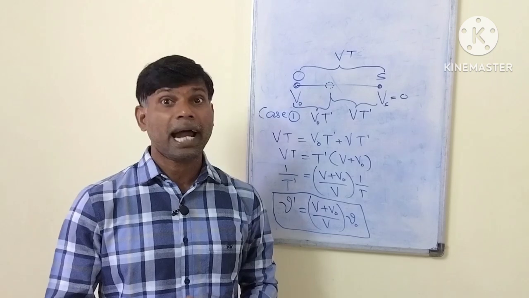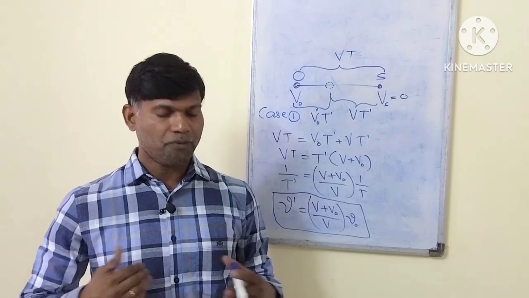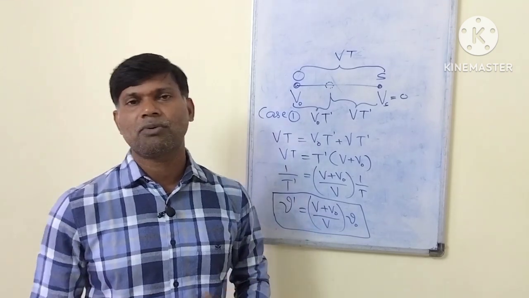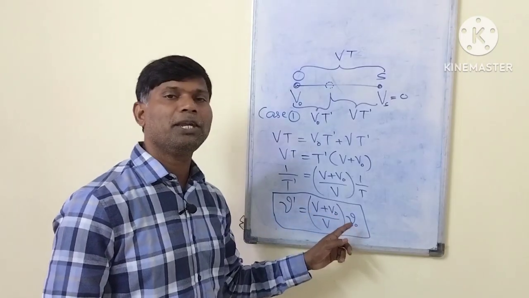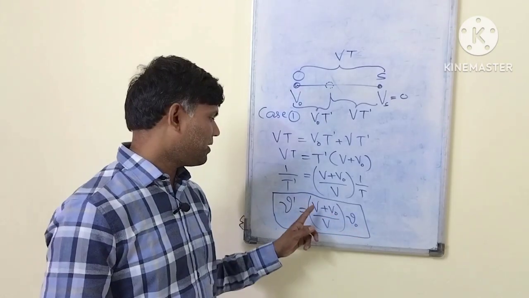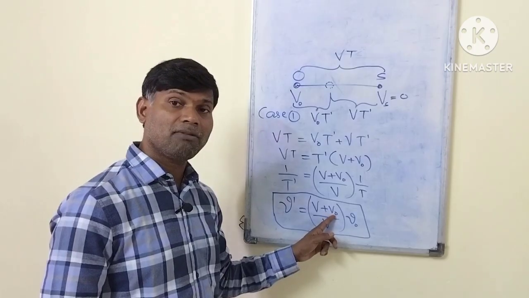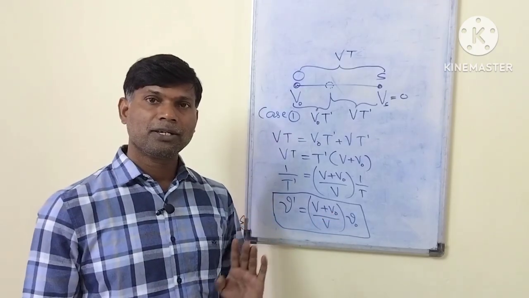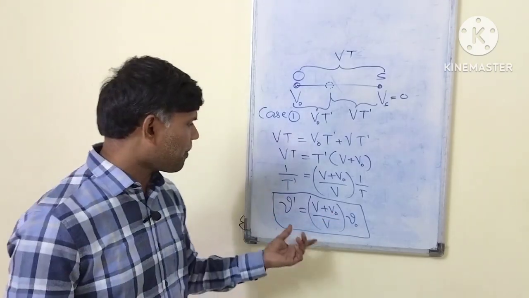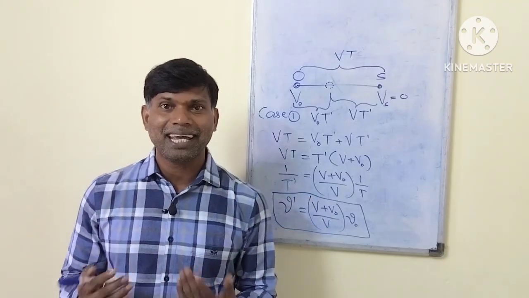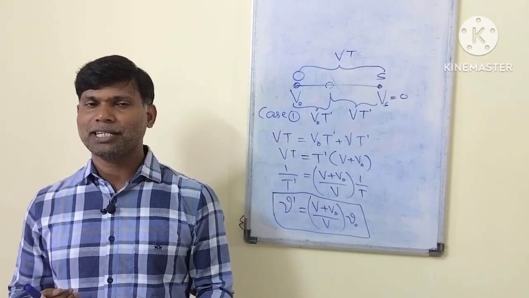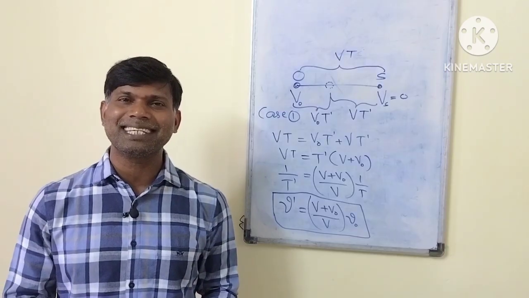But the frequency heard by the observer when source and observer are in relative motion is (V plus V naught) by V into nu 0. V is the velocity of sound, V naught is the velocity of the observer. So there will be a change. Numerator is more than denominator, so the frequency will be increased. When the observer is going towards the source, frequency increases.